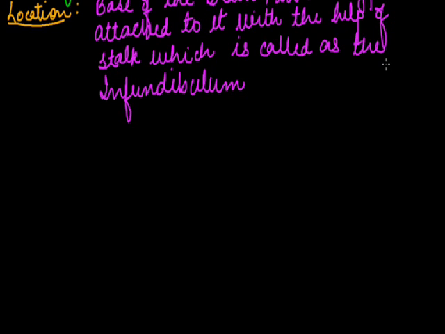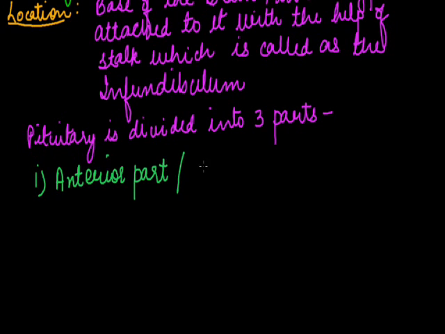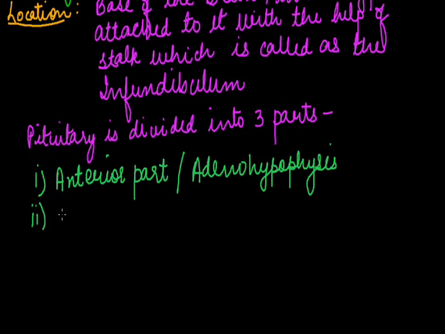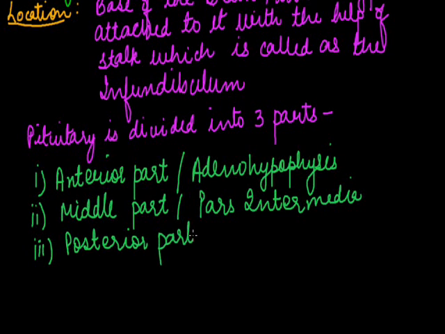This pituitary gland is divided into two parts, or we can broadly say into three parts. They are the anterior part, which is also called the adenohypophysis, the middle part, which is also called pars intermedia, and the posterior part, that is the neurohypophysis.